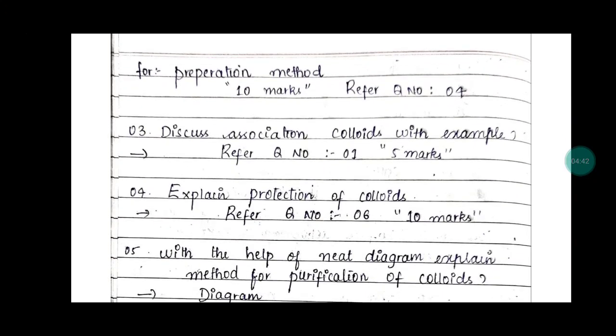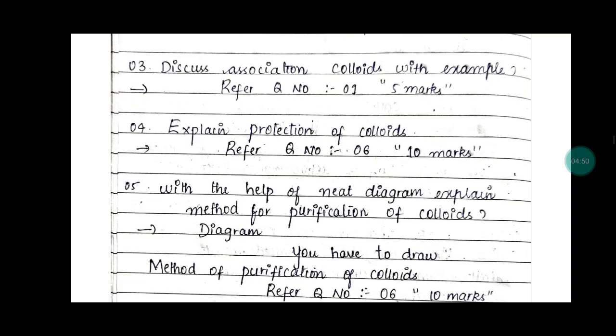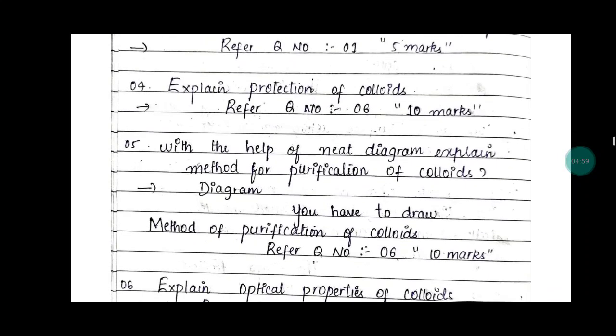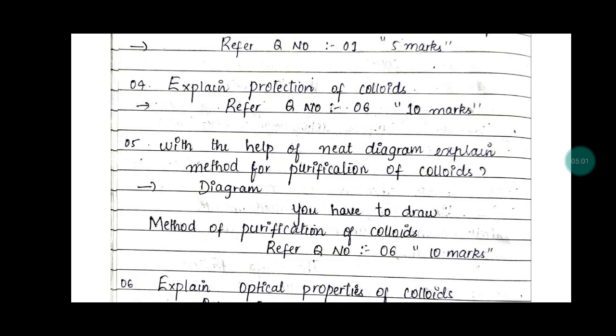And we will see question number 3. Discuss association colloids with example. Here also you have to refer to question number 1 in the 5 marks. And question number 4, explain protection of colloids. Here you have to refer to question number 6 in 10 marks. And question number 5, with the help of a neat diagram, explain the method of purification of colloids. You have to draw a neat labelled diagram for purification of colloids, and you have to refer to question number 6 for the method of purification of colloids in 10 marks.